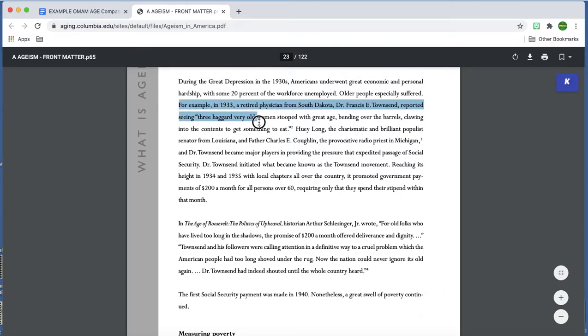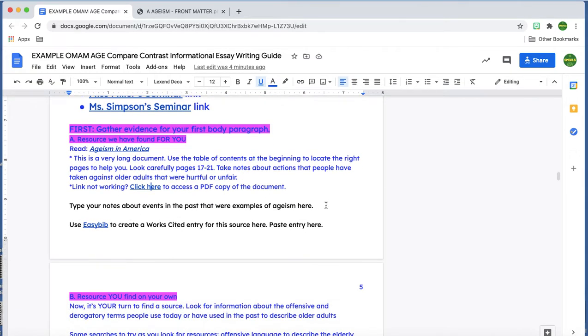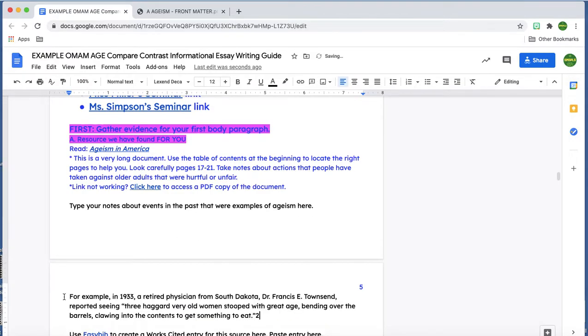I think I want to take this part right here, and I'm going to copy and paste that over here into my document about examples of ageism. And notice this doesn't happen automatically, but let's go ahead and make sure we're really set up with a good quality parenthetical citation here. I'm just going ahead and fixing my quotation marks. Just FYI, if there's a quote within a quote, you have to do a single quotation mark around the quote inside of the quote. That's a pretty fine detail.